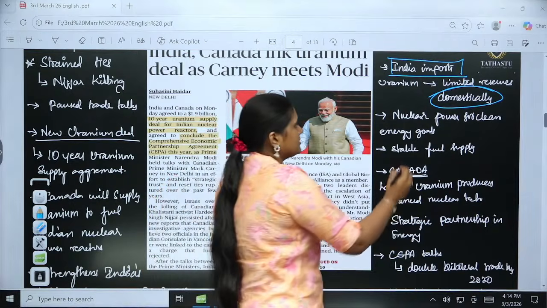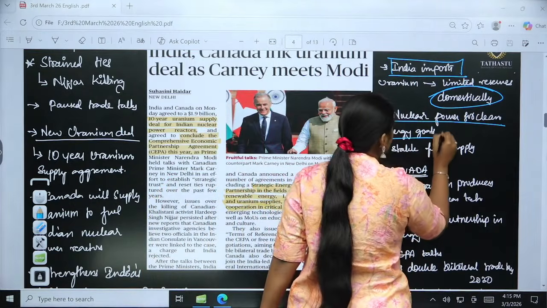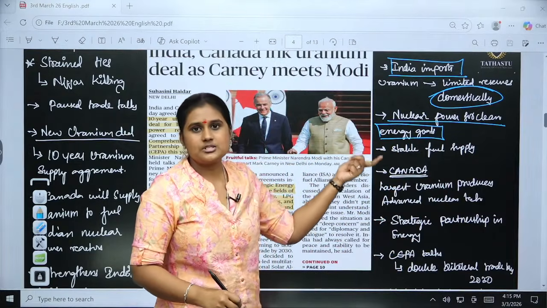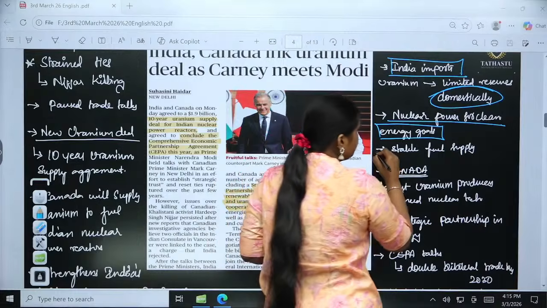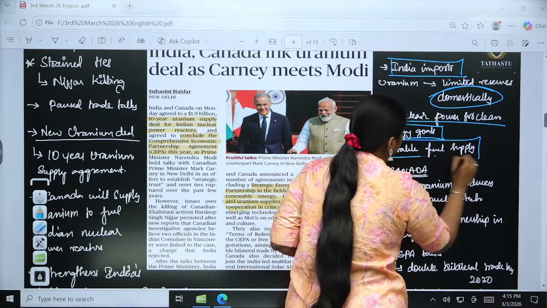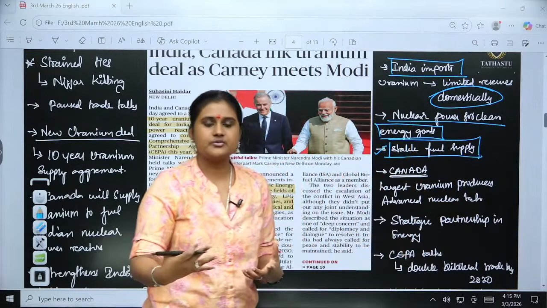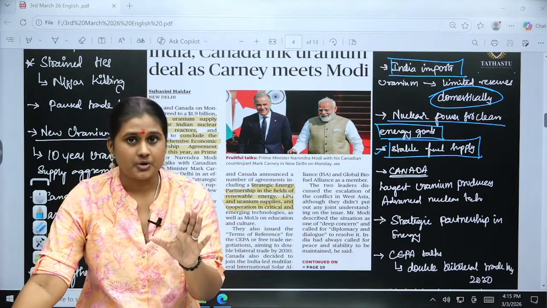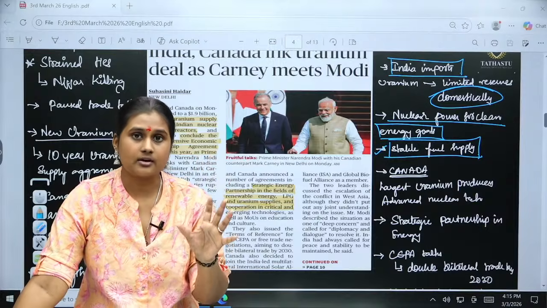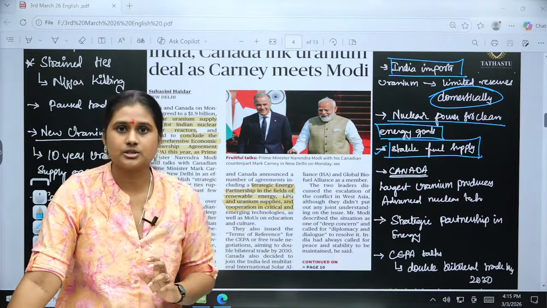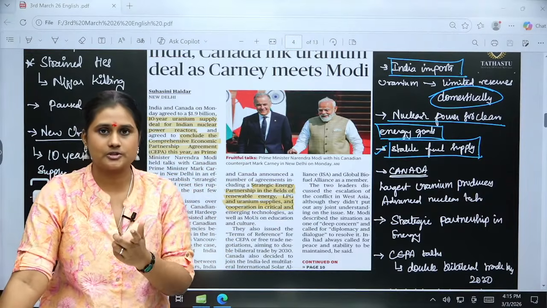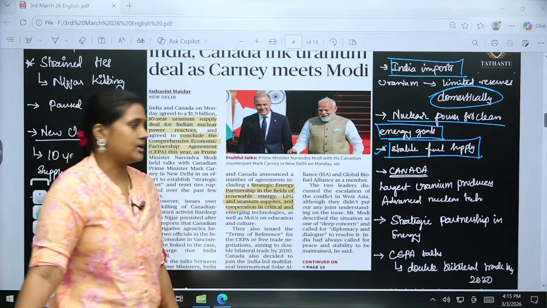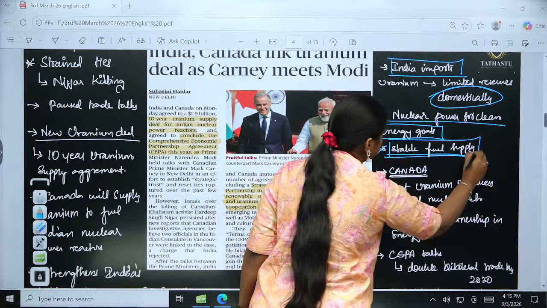Then the nuclear power for clean energy goals, right? We have discussed why it is important for India to have this nuclear energy. Then the stable fuel supply. So if there is any disruption, we don't want to worry about it. And Canada is a strong country where we can rely on the stable supply of this uranium. If there is any disruption also, there won't be any problems in getting the supply from Canada. So it is a stable fuel supply.